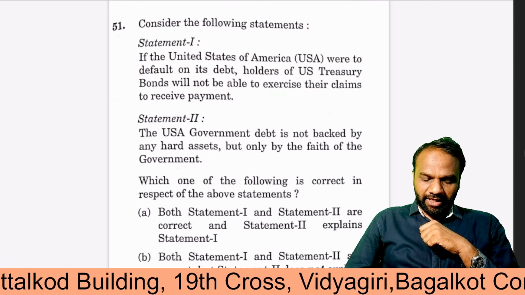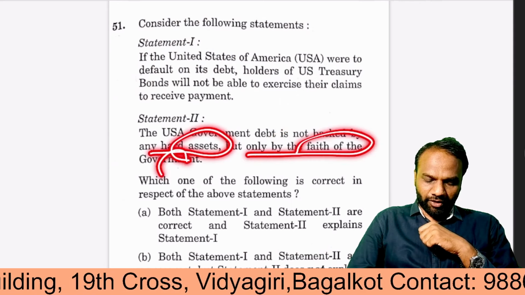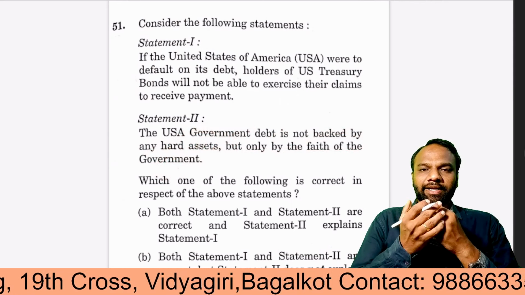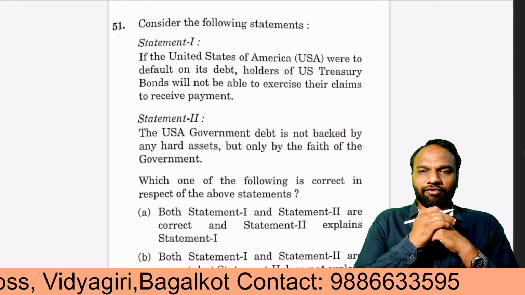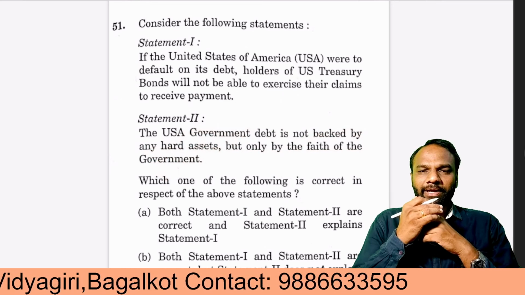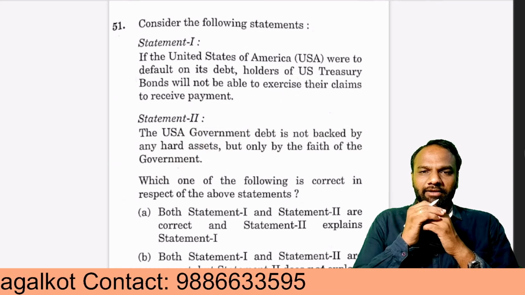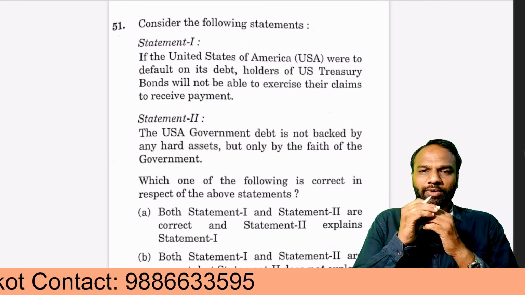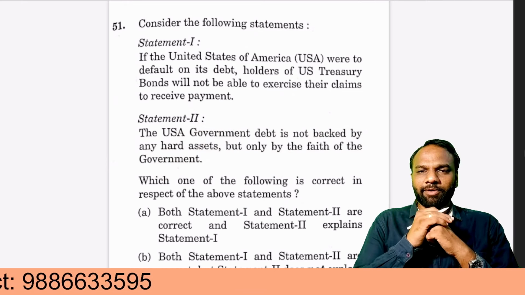Next, the USA government debt is not backed by hard assets but only by the faith of the government. This is also correct. When the government takes loans, it has not given any kind of collateral. When a common man goes to a bank to secure a loan, he has to keep a collateral, for example gold, or pledge assets, and only then will he be able to secure a loan.